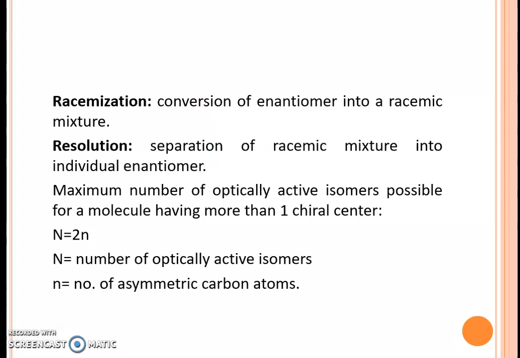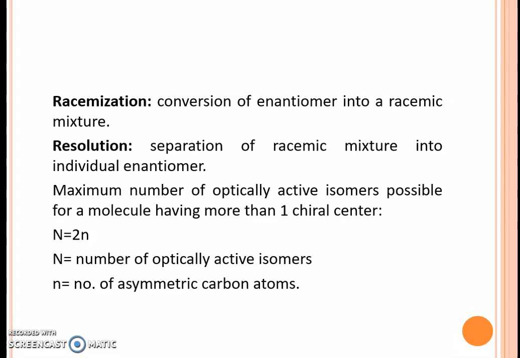Racemization refers to the conversion of an enantiomer into a racemic mixture, that is, a mixture of plus isomer as well as minus isomer, and thus the compound as a whole will be optically inactive. Resolution, the separation of a racemic mixture into individual enantiomers, is known as resolution.